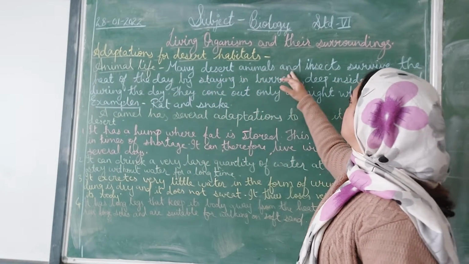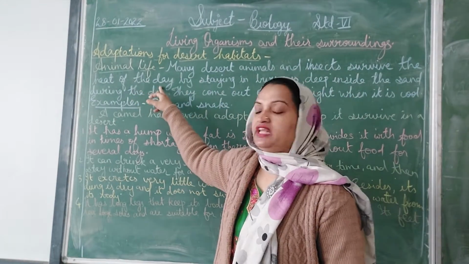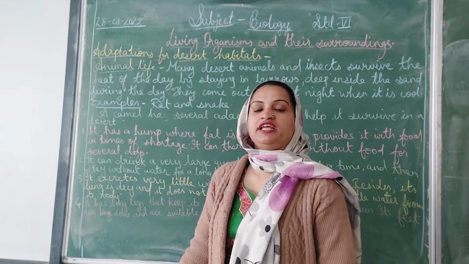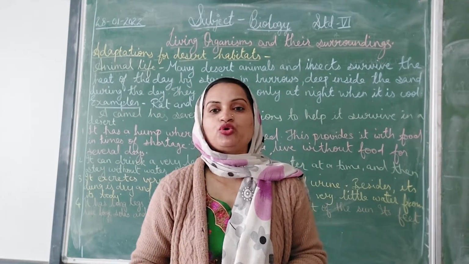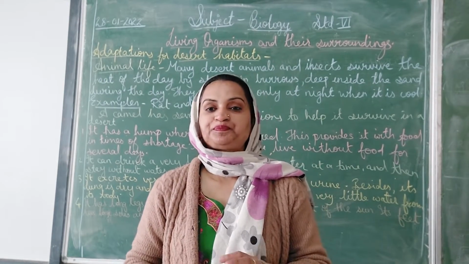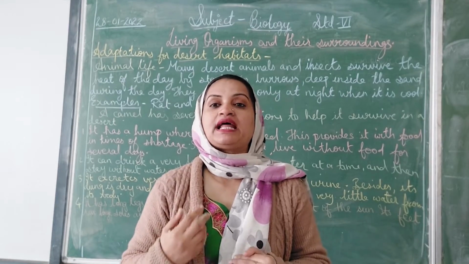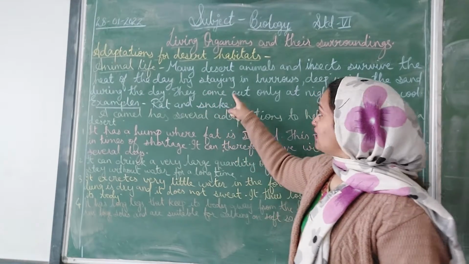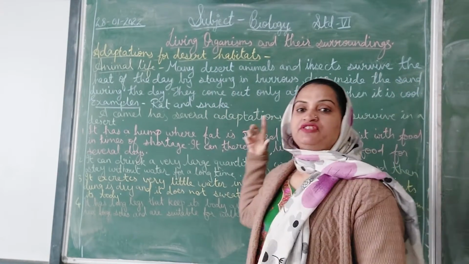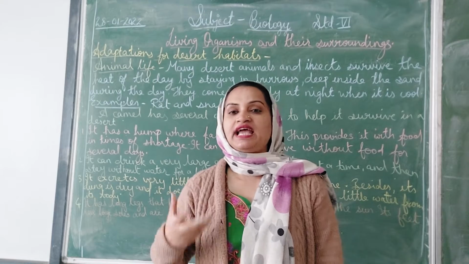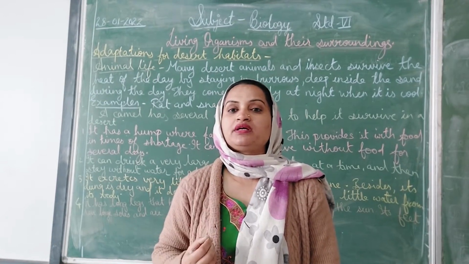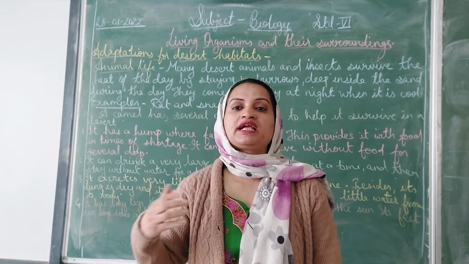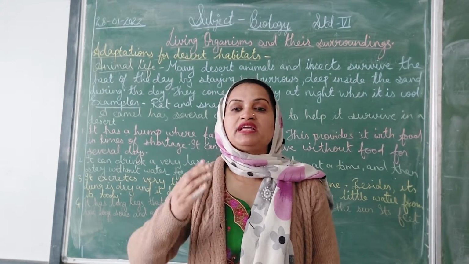So many desert animals and insects survive the heat of the day by staying in burrows deep inside the sand during the day, in order to survive the high temperature, that is the hot weather. Now, they come out only at night when it is cool. As we all know, as the day passes, the weather becomes cooler. So these animals come outside their burrows at night.